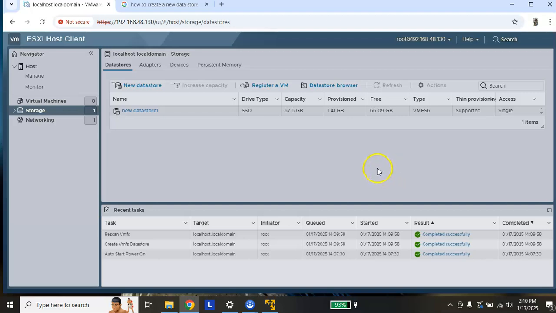So this is a quick fix if you are working between the 6.5 and 7 versions on your VMware Workstation, and you try to configure the data store and it keeps giving you an error, either that there is no capacity or that you cannot create a new data store. You have to make sure the disk space is more than 150 gig. Only after that will you be able to configure the data store for your ESX7 version.